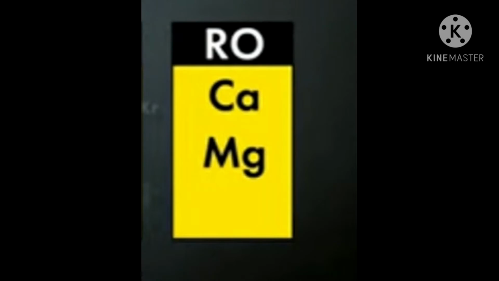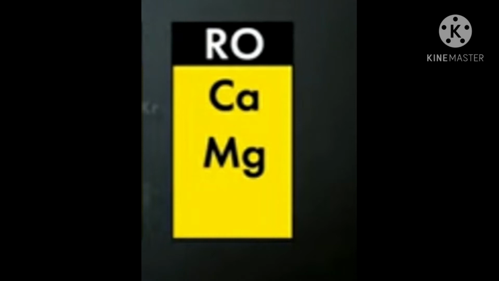The elements in the second vertical column form compounds with the general formula RO, where R is the element of the second vertical column. When beryllium reacts with oxygen, it forms beryllium oxide. Magnesium reacts with oxygen to form magnesium oxide. In the same way, calcium also forms calcium oxide when it reacts with oxygen.